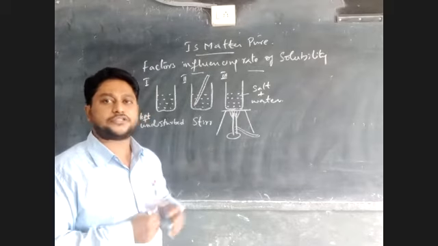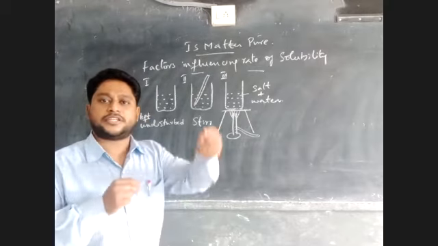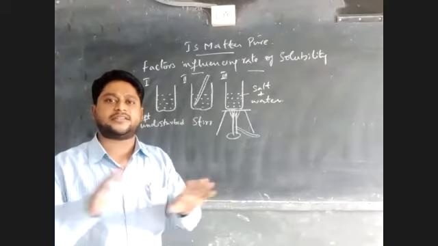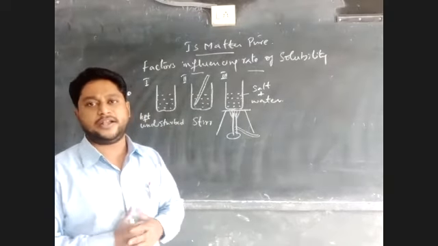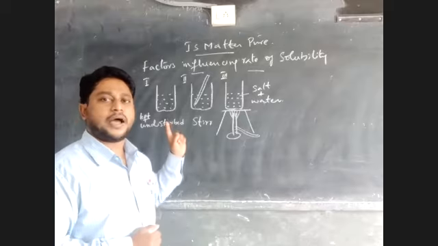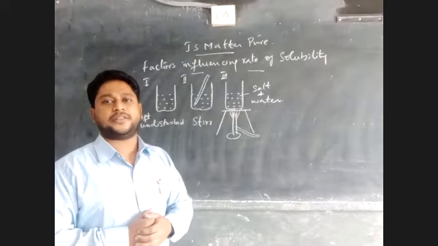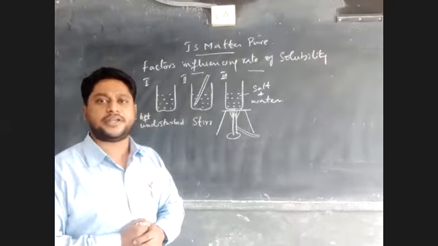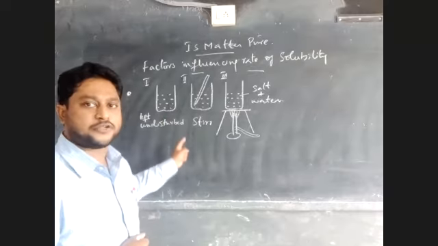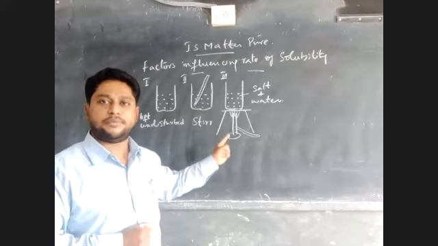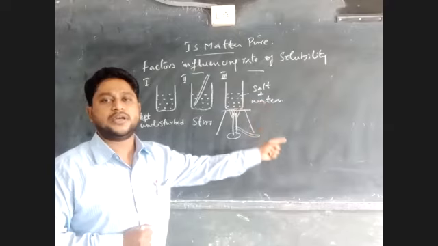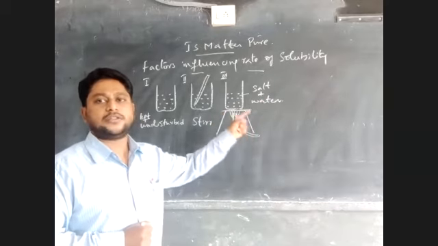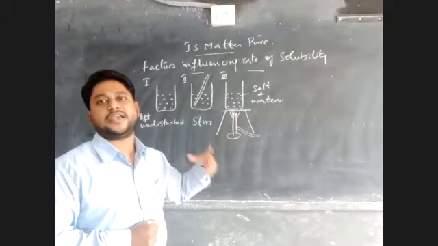And in the first beaker, the salt was just added to the liquid and left aside, and it is not getting dissolved. Arranging them in increasing order of solubility: the first beaker did not dissolve, the second beaker dissolved but the rate was less compared to the third one. In the third one, solubility was good because we heated.